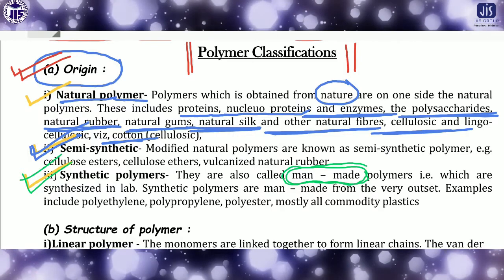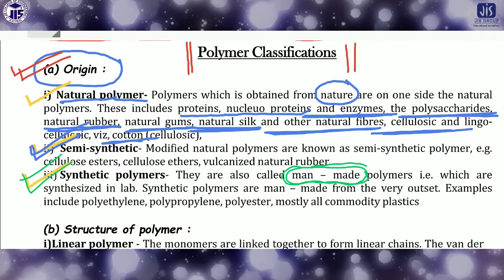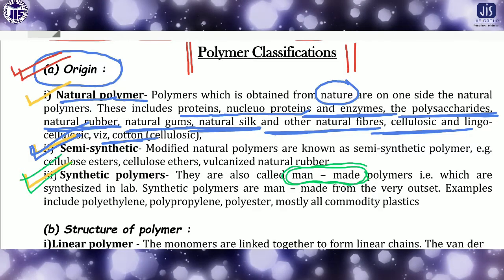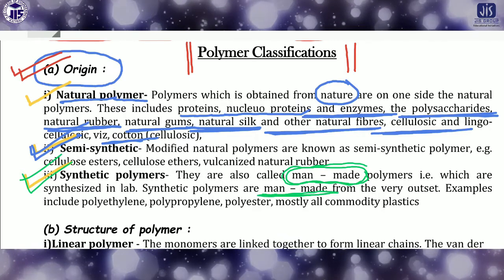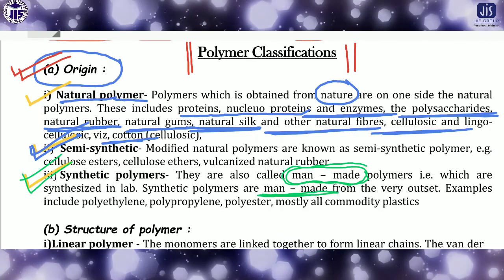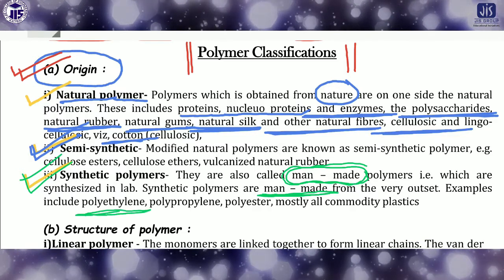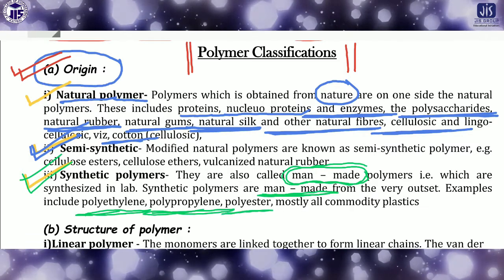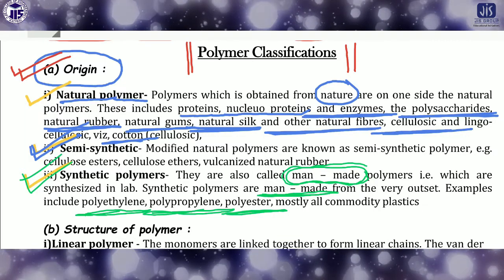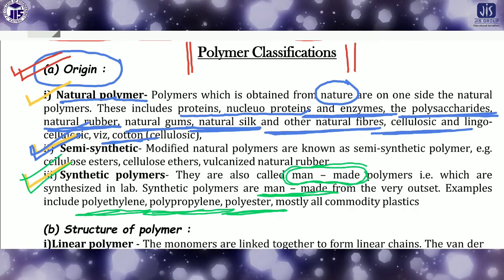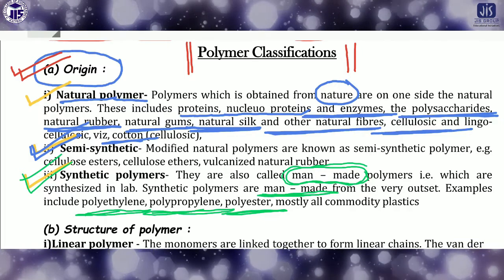So in this way, in the laboratory we can also make the polymer. This is called the synthetic polymer. Polymers which are synthesized in the laboratory are called synthetic polymer or man-made polymer. There are so many examples which we are using each and every day from morning to night, starting from polyethylene, polypropylene, polyester, nylon 66, and bakelite. They are all synthetic polymers, which are synthesized in the laboratory or artificially.